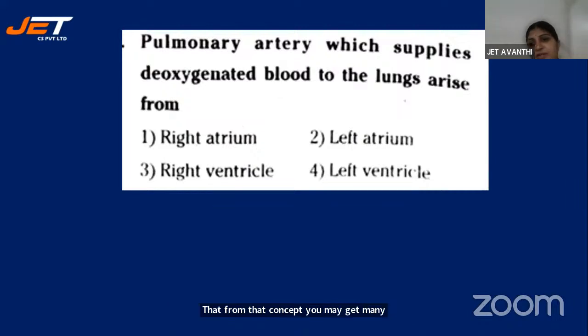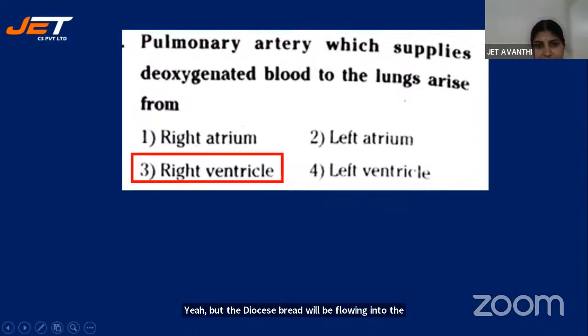Yes. Right ventricle, children. From the right atrium, the deoxygenated blood will be flowing into the right ventricle. Yes, very good. The correct answer is right ventricle.